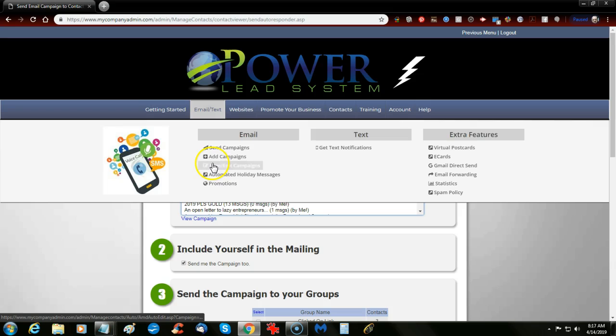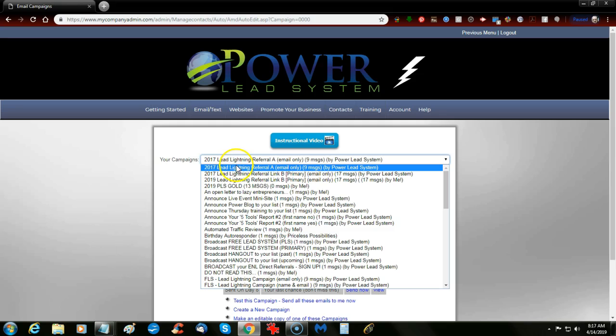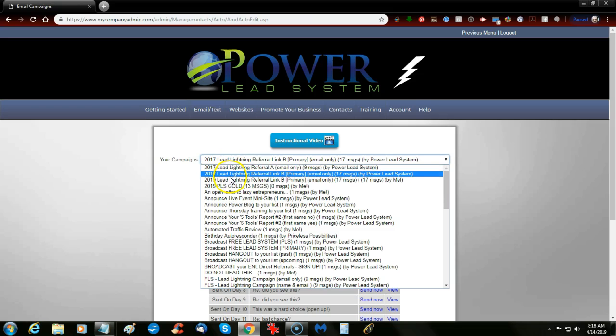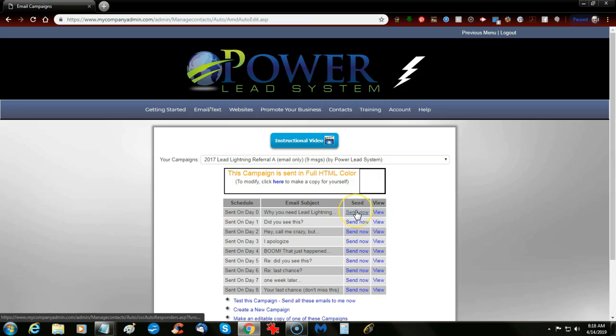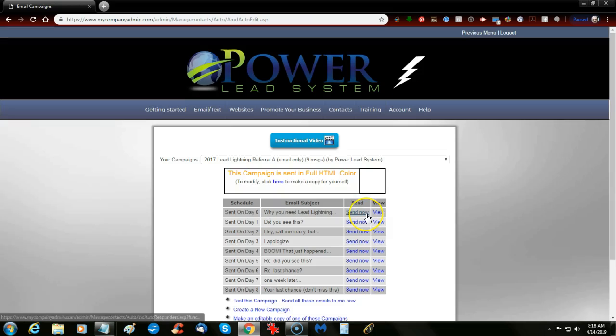So let's go into View Edit Campaigns and drop down to this one here. See, I can view it or send it, and if you want to send one, you can do that. Then let's go to the 17 message series or the 9 message series. You can view them or send each one. So if you want to view it, do that, and then you can make sure it's worded right.